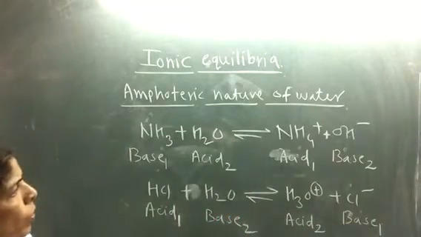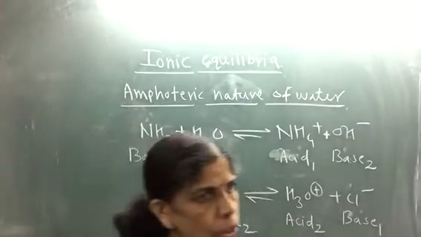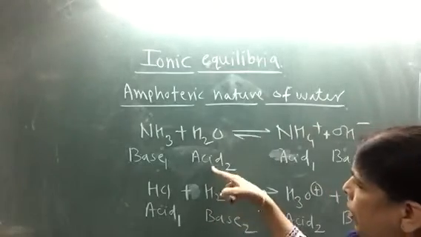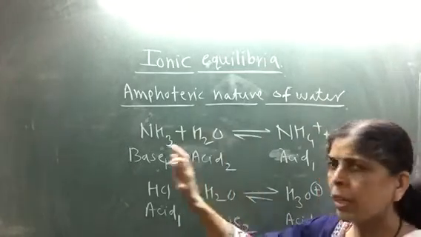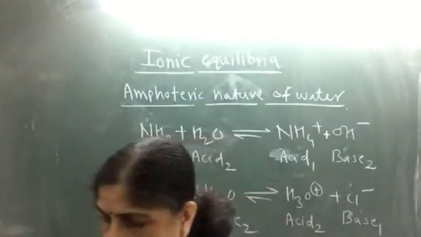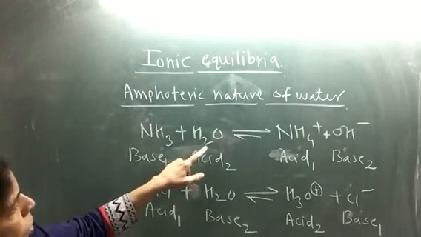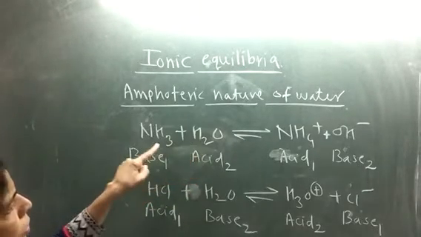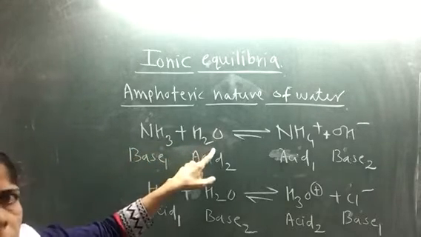If you observe both reactions together, in the first reaction water is acting as acid, in the second reaction water is acting as base. So depending upon the other reactant with which it comes in contact, water can act as acid or base. In the first reaction, water is reacting with ammonia, which is a stronger base than water.